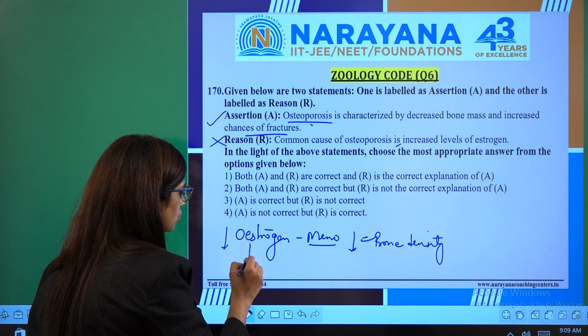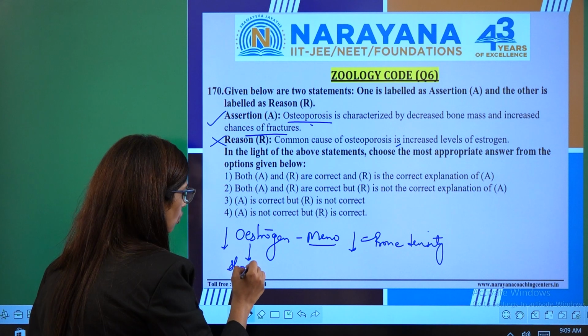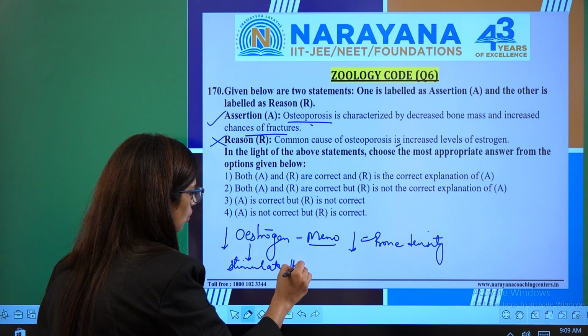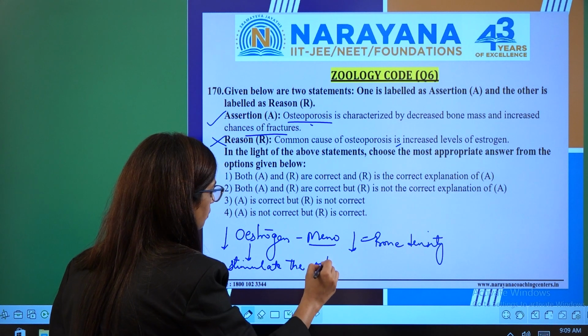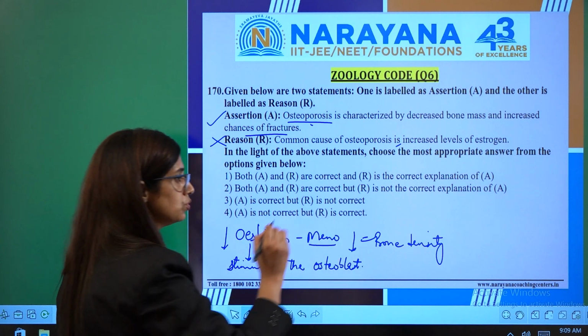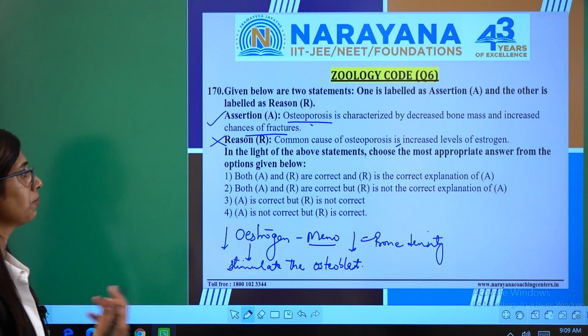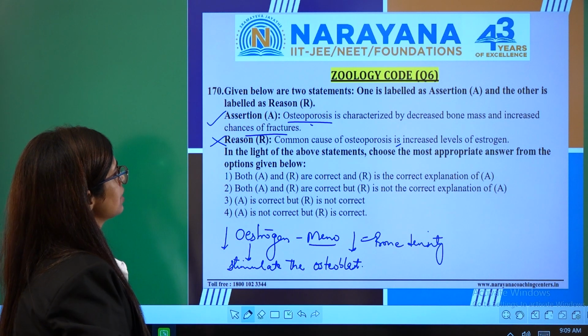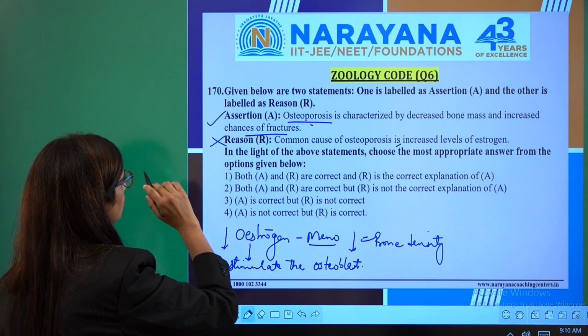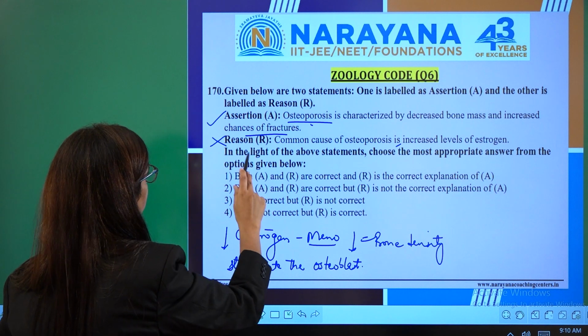Why? Because estrogen is a steroidal hormone that stimulates the osteoblasts, the cells which form new bone. Estrogen stimulates them, so this statement is wrong. So the assertion is right, but the reason is wrong.